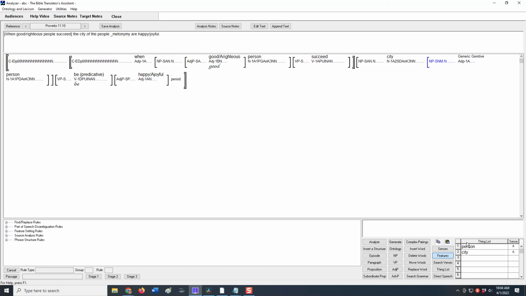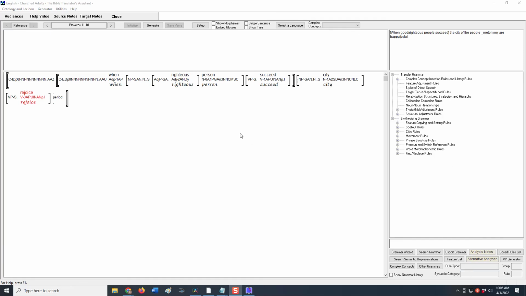Down at the bottom right, we have a list of the objects and there's only one instance of people. So I click on the third row and then I click on the second instance of people. So now we have two types of people, number 1 people and number 3 people, and I'm going to save the analysis here.